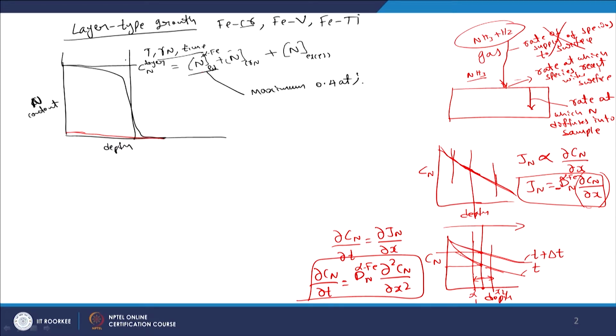Now, in order to precisely model the nitriding process, one needs to solve Fick's second diffusion equation using appropriate initial and boundary conditions. That is actually not what I will be covering. I will only cover the simplistic model which has always been used in understanding the nitriding kinetics in this kind of system, by assuming a steady state diffusion of nitrogen into the sample. That is what I would explain now.